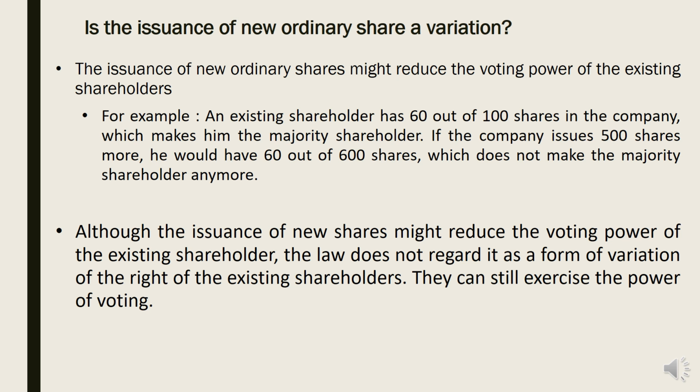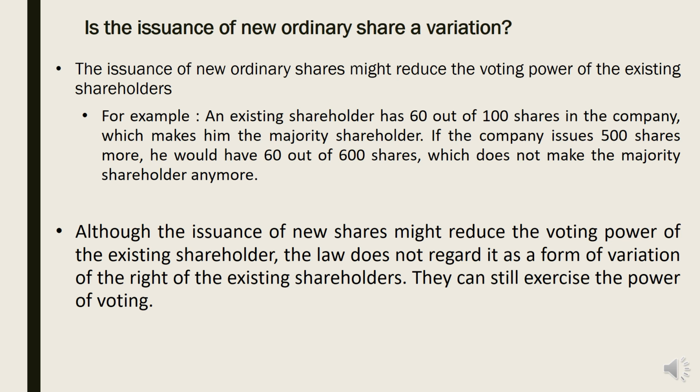I have a question here. Is the issuance of new ordinary shares a variation? Why do we ask this question? Because variation means we change the right of the shareholders, right? Now, the issuance of new ordinary shares might reduce the voting power of the existing shareholders.